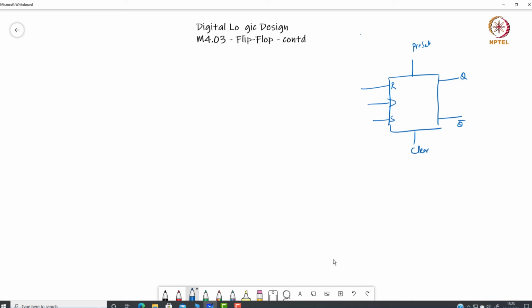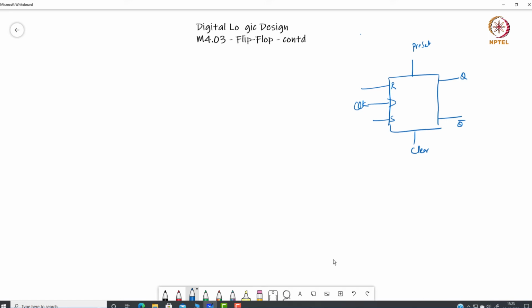Now these preset and clear are usually asynchronous inputs, so they do not depend on the clock. When the positive or negative edge of the clock comes, it doesn't matter to them, but preset and clear can initialize the outputs. Usually you will see that most hardware has at least one small reset pin, which ensures that the starting operation is clear and initializes all the memory elements to correct values.